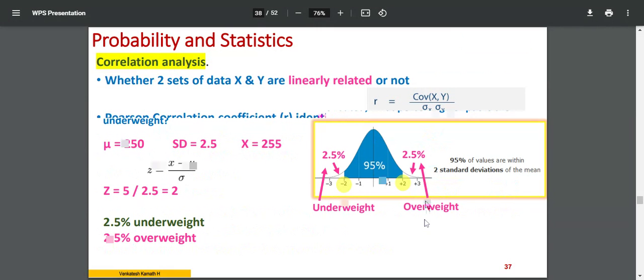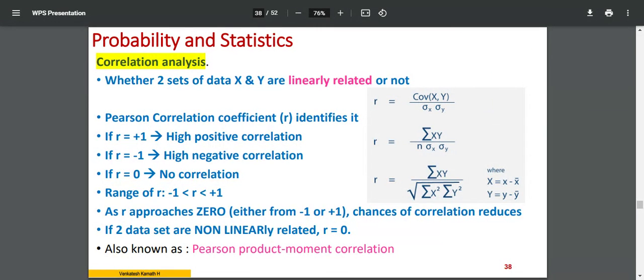Okay, the next topic is correlation analysis. Quickly I'll go through it. I'll not explain too many things here. So don't worry about the equation that is given on the top here, covariance and all those things. Those are the standard equations that are generally used. The third equation I would like to bring to your notice.